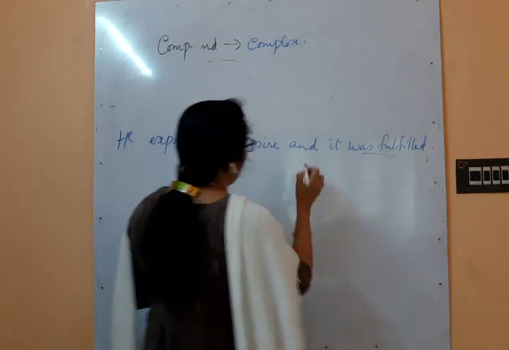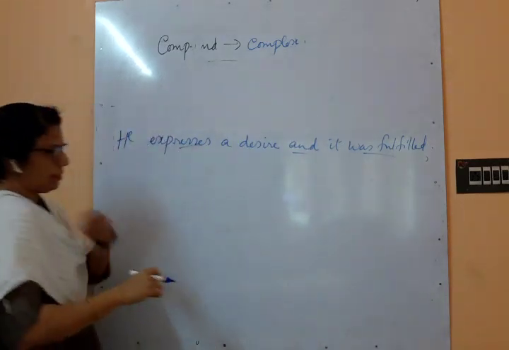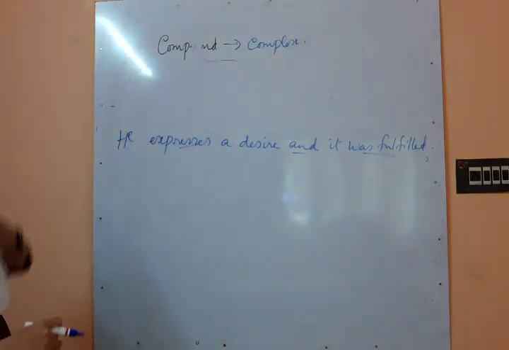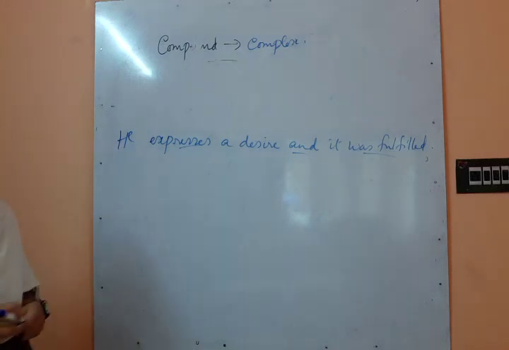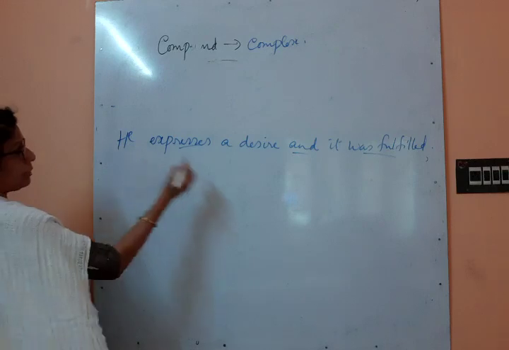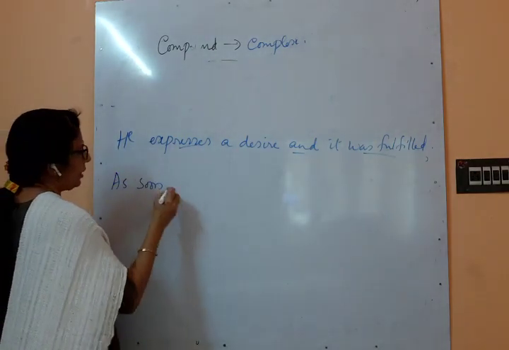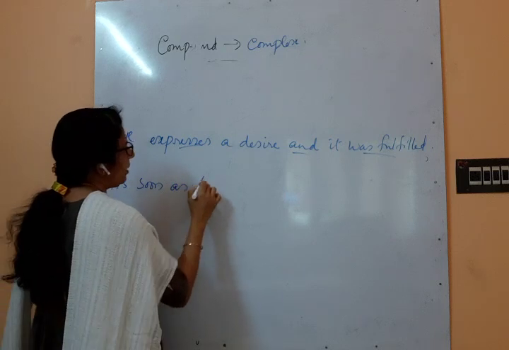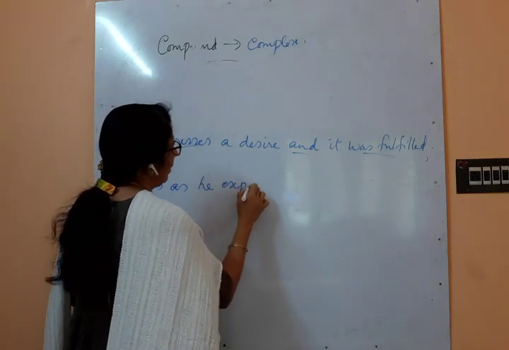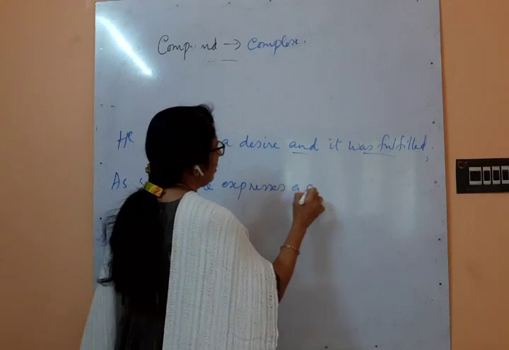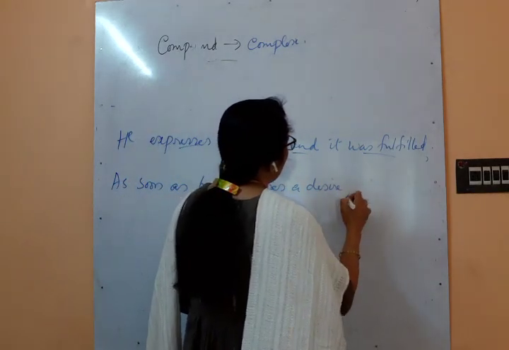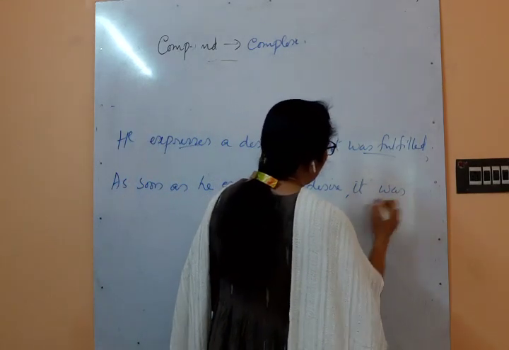Okay, was fulfilled and expresses. So this is a compound sentence. Okay, how will you convert this? He expressed a desire and it was fulfilled: as soon as, subordinating conjunction. As soon as he expresses a desire, it was fulfilled.